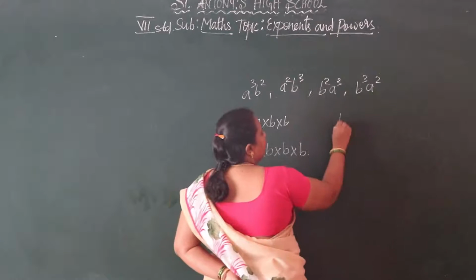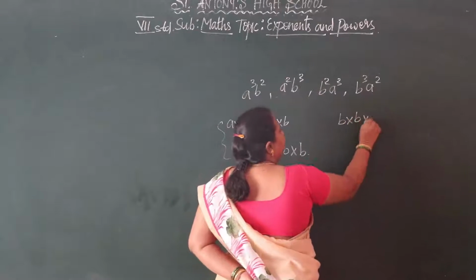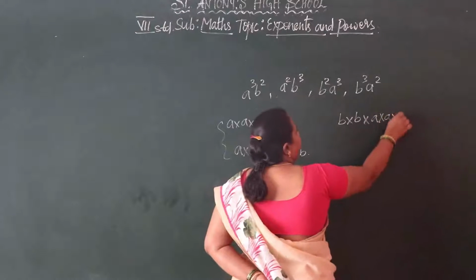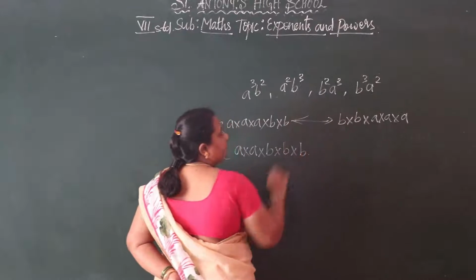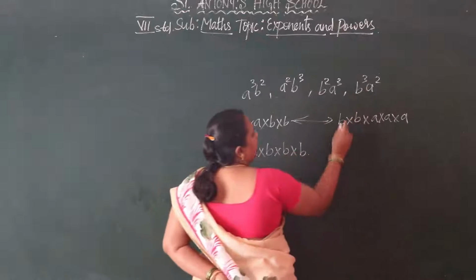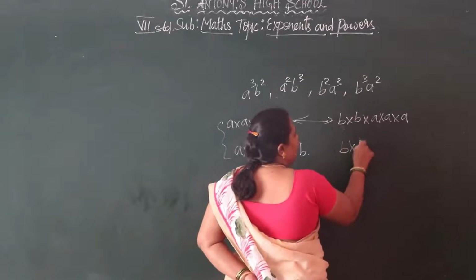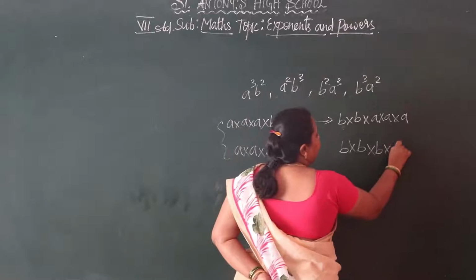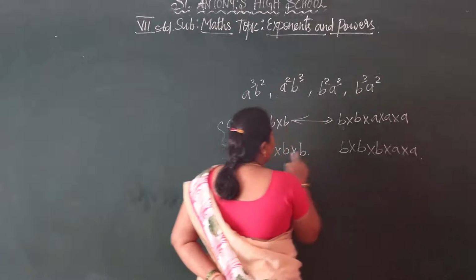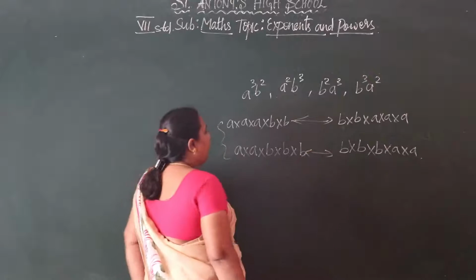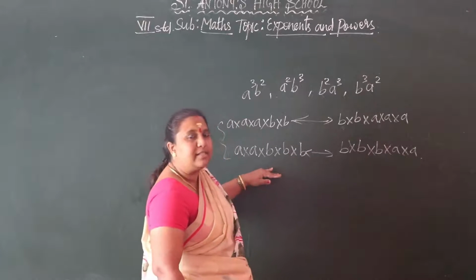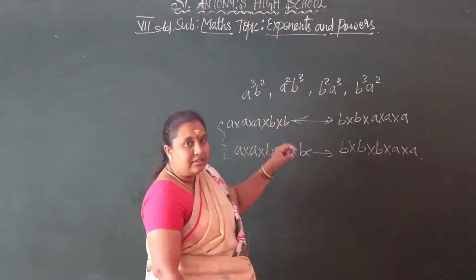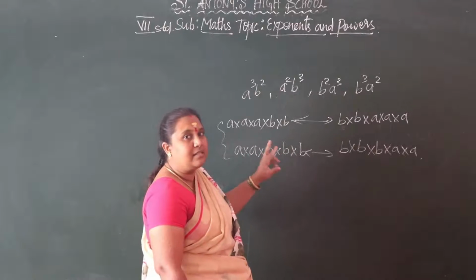See here, that is b into b into a into a into a. So a is 3 times and b is 2 times, like this. Okay, and then this is b into b into a into a into a. See, this is same as this. Okay, but in these expressions the variables exchange their places.